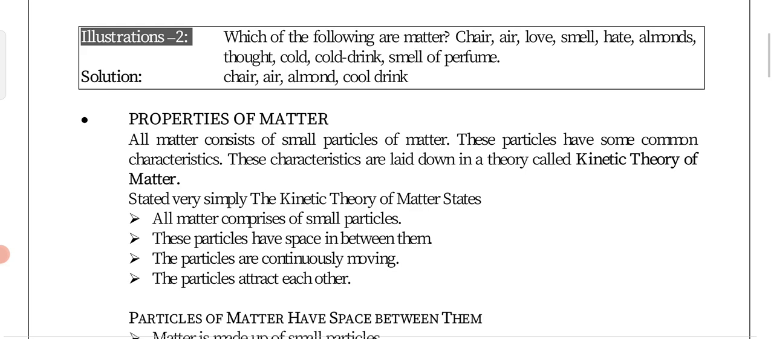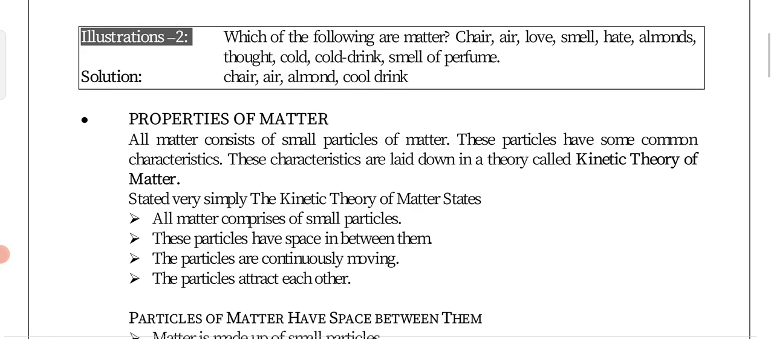The particles can attract each other. Of course, the attraction is greater in the case of solid particles. That is why they are very tightly packed. We cannot break them easily. Like if we take an iron rod, we cannot break it easily. If we take any, like, bench, we cannot break it easily because they are tightly packed. Their force of attraction is very high.